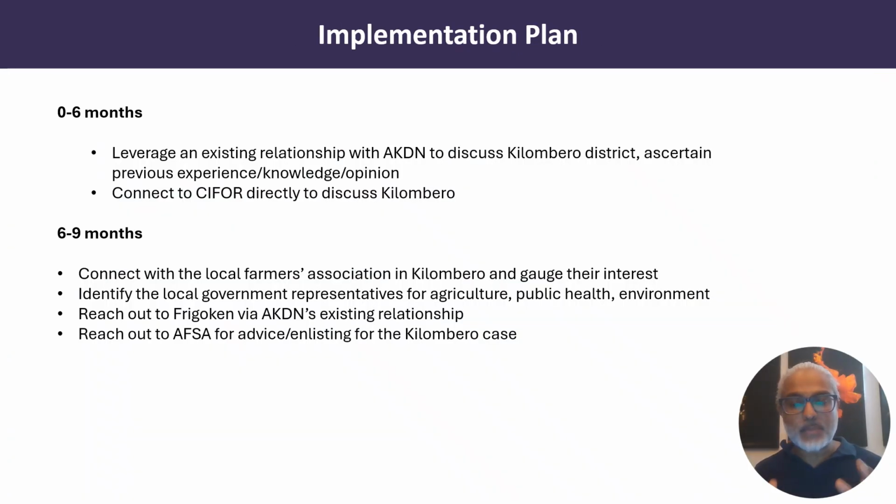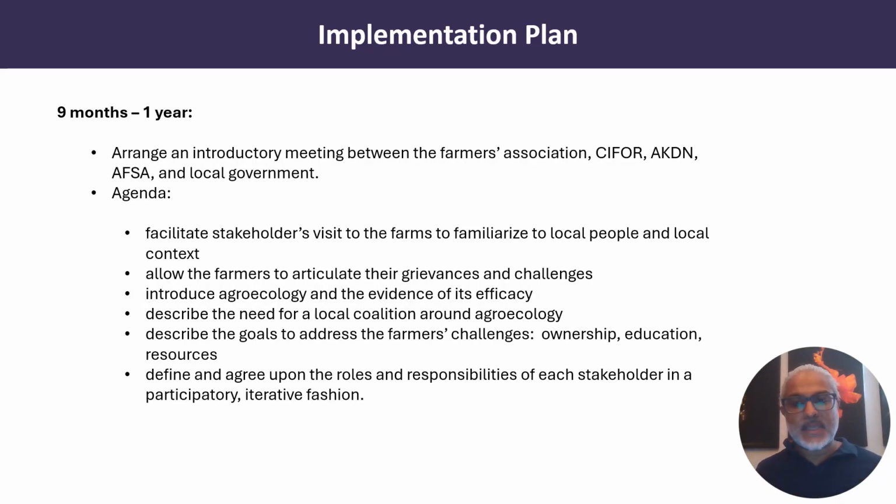I envision an implementation plan that happens over the first 1.5 years, just preparatory. I want to leverage existing relationships that I have with the AKDN to discuss Quilombero, and then leverage their relationships with Frigoken, etc., and then reach out to the Quilombero Farmers Association and other aid agencies to gauge their level of interest. An introductory in-person meeting 9 months to a year out will be useful to address this agenda.